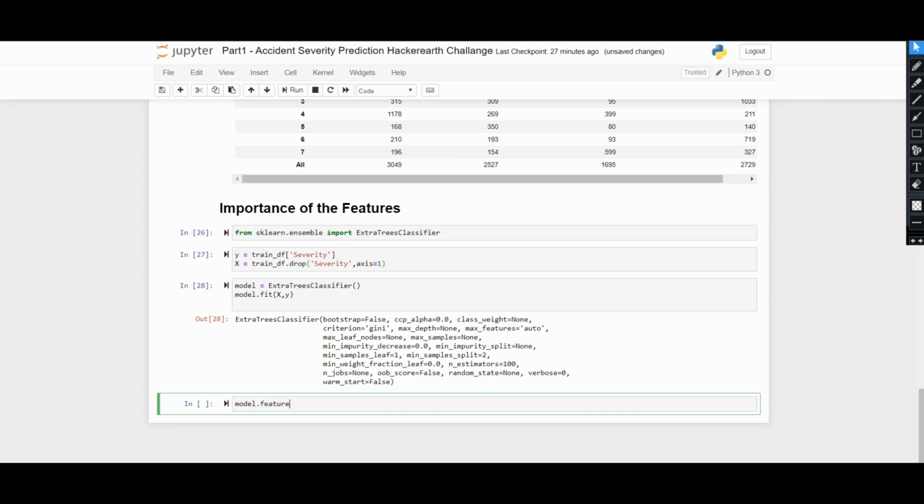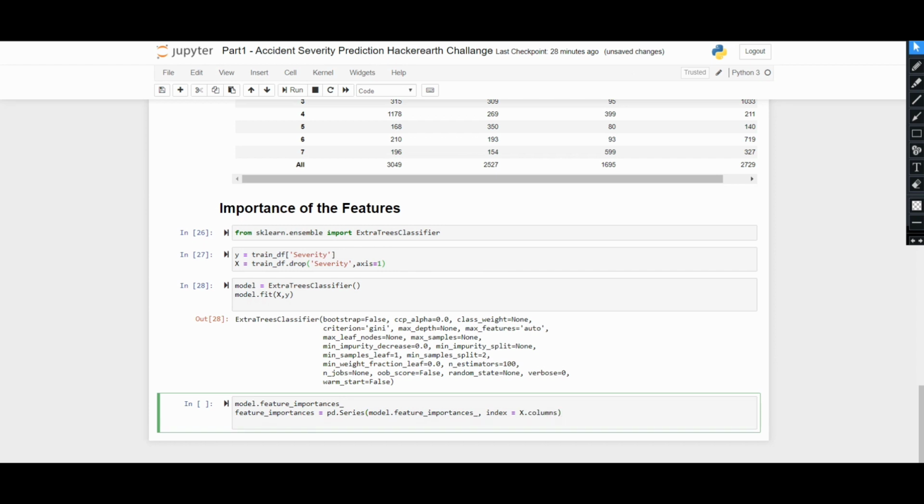Model dot feature importances, then sort the feature importance in descending order and plot it.